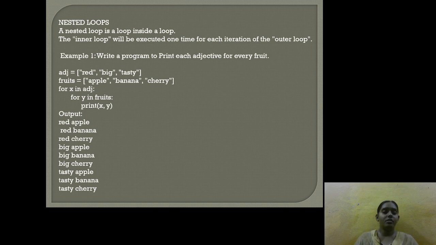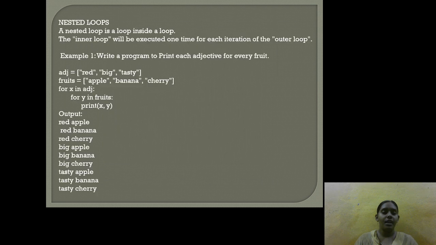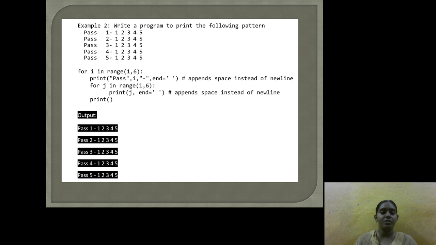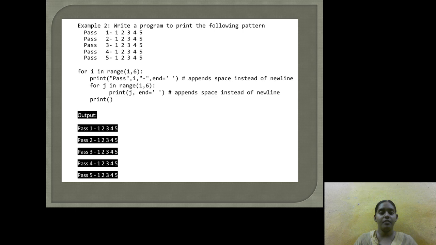We can clearly observe in the nested loop definition, a nested loop is a loop inside a loop, that is here for i in range of 1 comma 6 is the outer loop, and for j in range of 1 comma 6 is the inner loop, and the inner loop will be executed one time for each iteration of the outer loop. With that we can print the statement, that is pass 1 comma 2 comma 3 comma 4 comma 5 comma 6. And thank you.